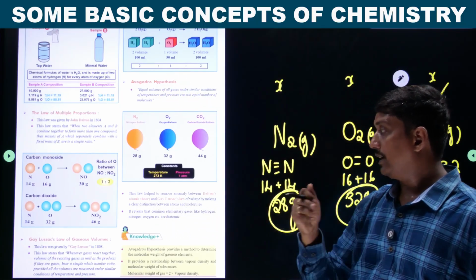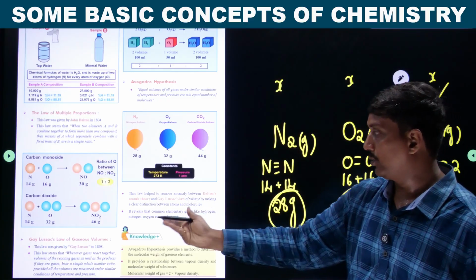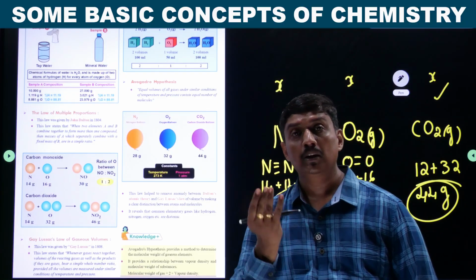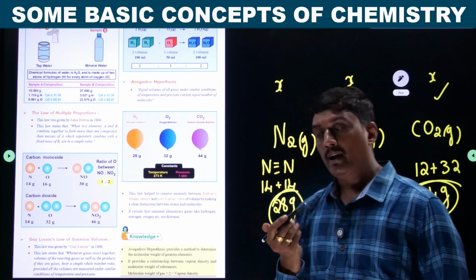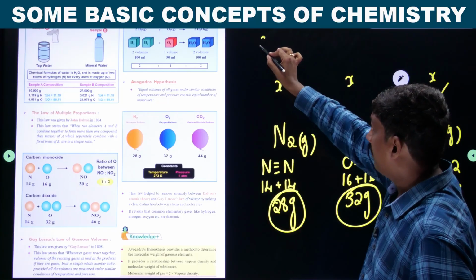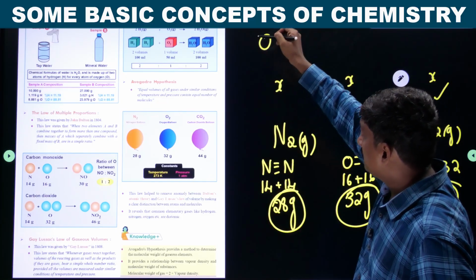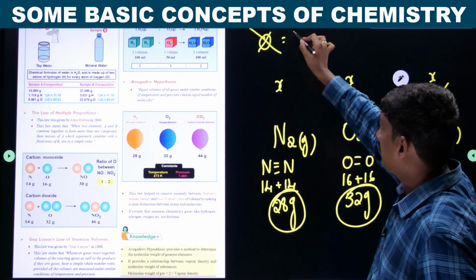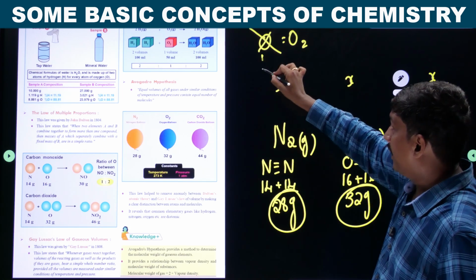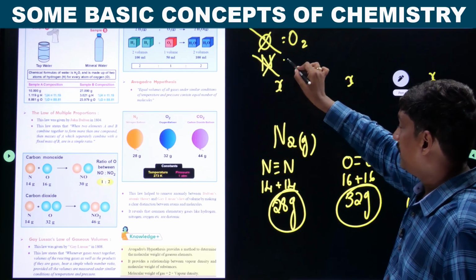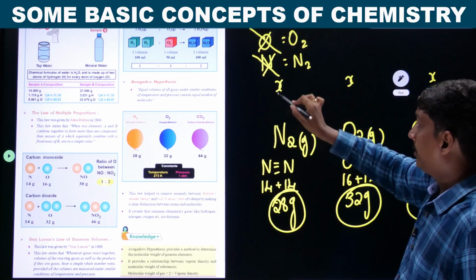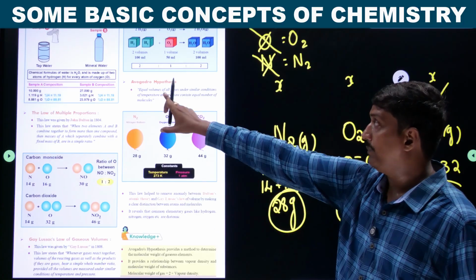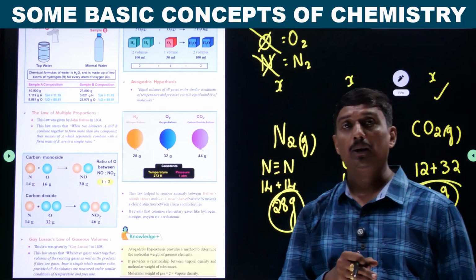It reveals that common elementary gases like hydrogen, oxygen, nitrogen are diatomic. What is the meaning of diatomic? It means that oxygen exists in nature not in the form of O, but in the form of O2. Nitrogen does not exist in the form of N, it exists in the form of N2. This diatomic concept was well explained with the help of Avogadro's hypothesis.